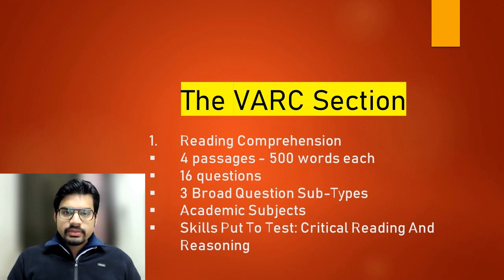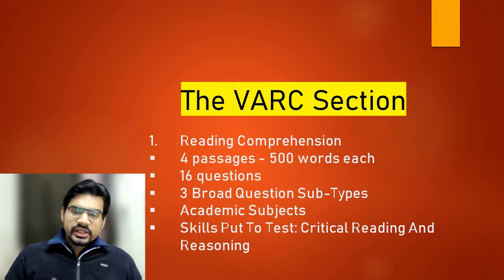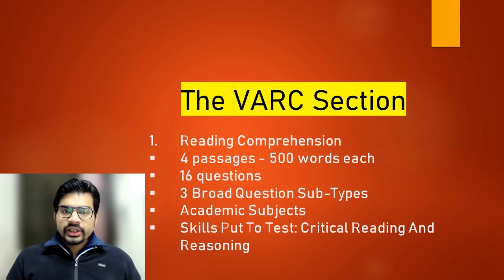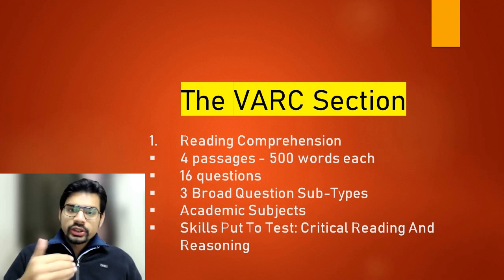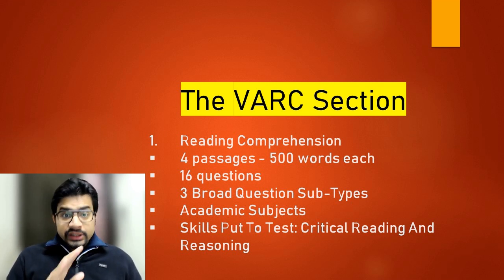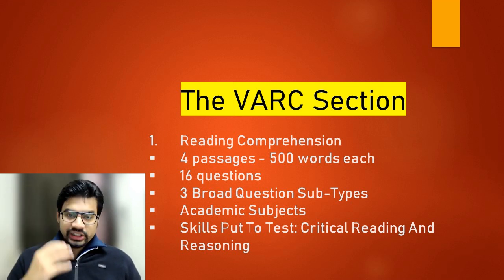So the text is academic and therefore it demands ability to comprehend and visualize complex ideas clearly. If you are only able to form a vague image, vague picture of what you are reading, you will not be able to comprehend the text clearly and consequently not be able to answer the questions correctly. So it is academic and it demands visualization, clear visualization of complex ideas.